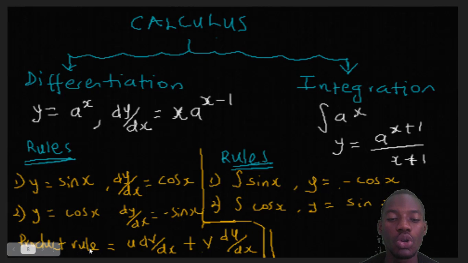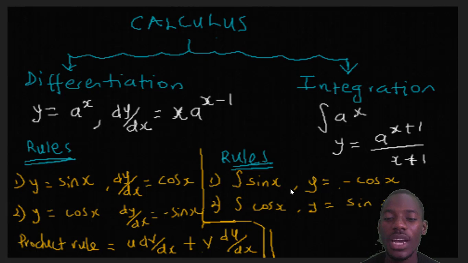And the product rule, we have for the product rule, this is the product. If you have a differentiation that is a multiplication, the general rule is u dv over dx plus v du over dx. You will understand this better when we take a question on that, and I will try my best to explain clearly to you.